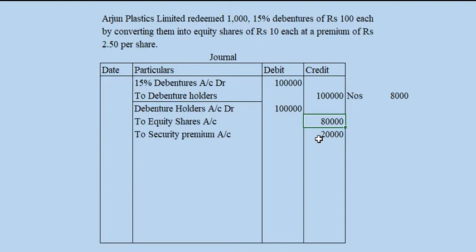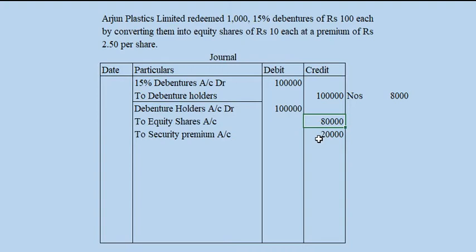So now we have completed our 4 cases of redemption of debenture. The first case was redemption in lump sum. Then the second case was redemption by installments. Then the third case was redemption by purchase from open market. And the last case, converting them into new shares or debentures. So here are the 4 different cases of debenture redemption.